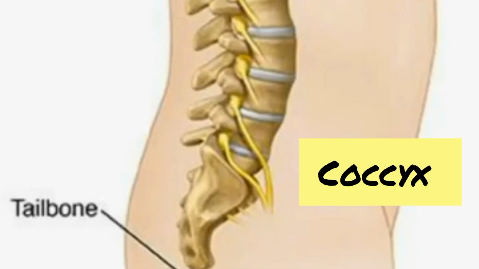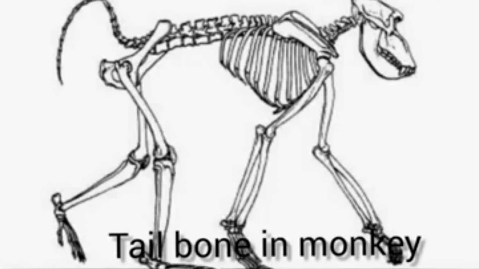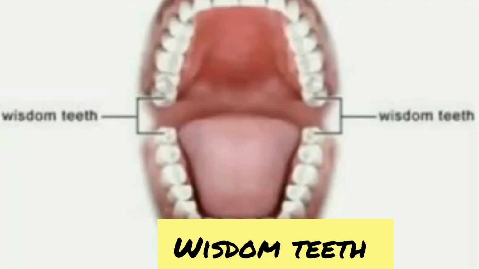Tailbone, also called the coccyx, is one of the vestigial organs in human beings, because we know that human beings have evolved from the monkey, and now we have only a reduced tailbone, which is of no use. Wisdom teeth are also considered one of the vestigial organs present in human beings. In our Marathi mother tongue, we call wisdom teeth akkaldaad.